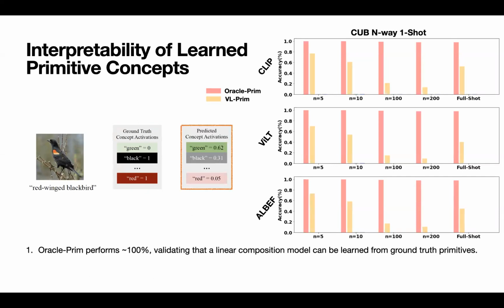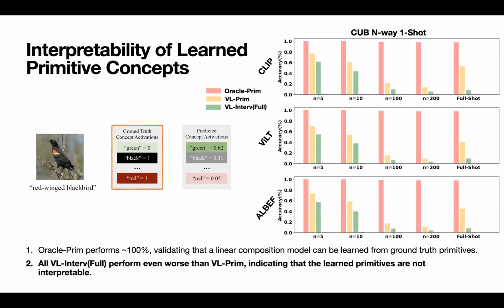Then, we show the results for the composition models learned from predicted concept activations from the vision language models. Then we intervene on the model during inference time, and we can see that the results are worse than the composition model, VL Prim, indicating that the learned primitives are not interpretable.